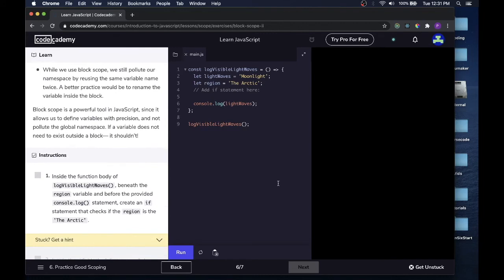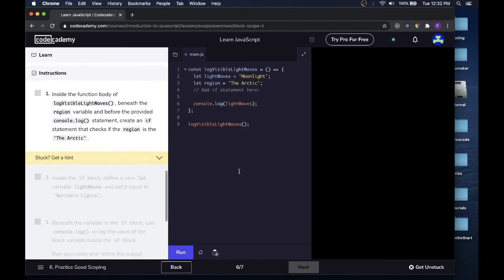While we use block scope, we still pollute our namespace by reusing the same variable name twice. A better practice would be to rename the variable inside the block. Block scope is a powerful tool in JavaScript, since it allows us to define variables with precision and not pollute the global namespace. If a variable does not need to exist outside a block, it shouldn't.